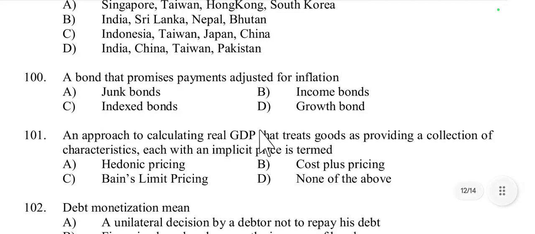Then question number 100, a bond that promises payment adjusted for inflation, that is called a junk bond, income bond, index bond, or growth bond. That is called an indexed bond. Index bond, option C is the right answer, because indexed bonds, also called inflation linked bonds, adjust both principal and interest to inflation rates, protecting investors from inflation.